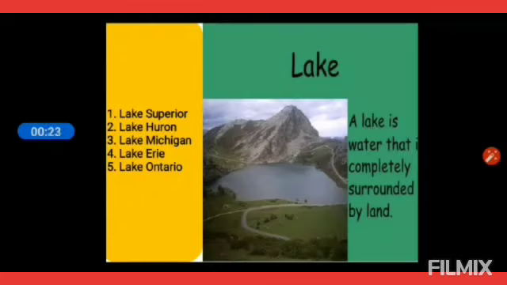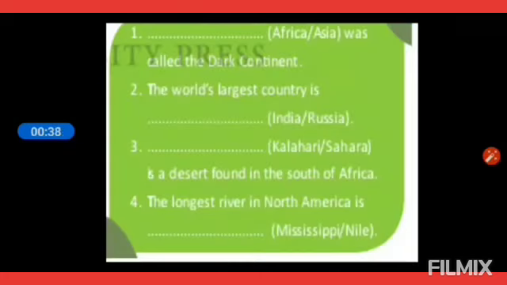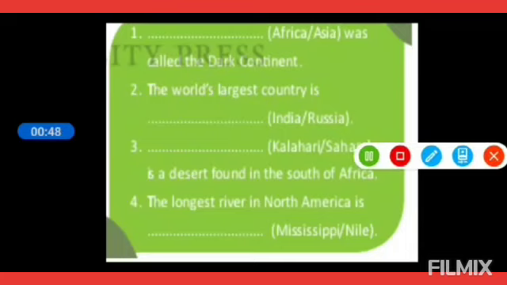A lake is a water body that is completely surrounded by land, just the opposite of an island. The famous Niagara Falls is found in this continent. Now children, at the end, you are given one green box. In that, a few blanks are given based on the continents which are already explained.